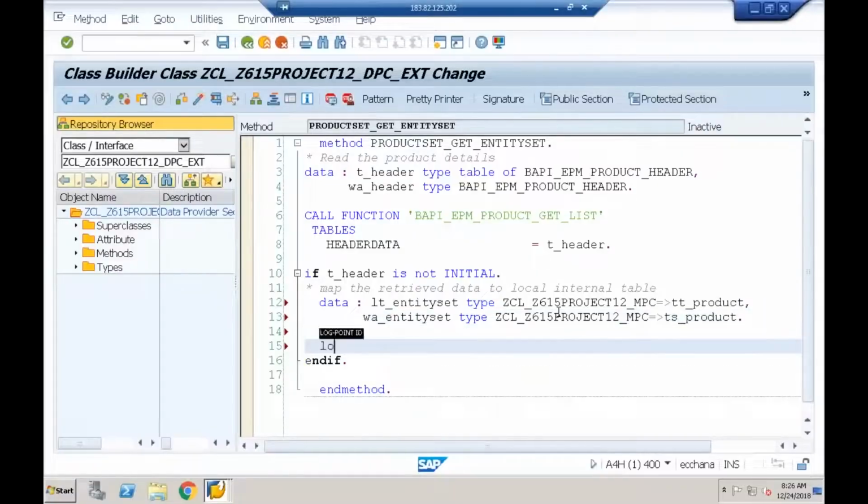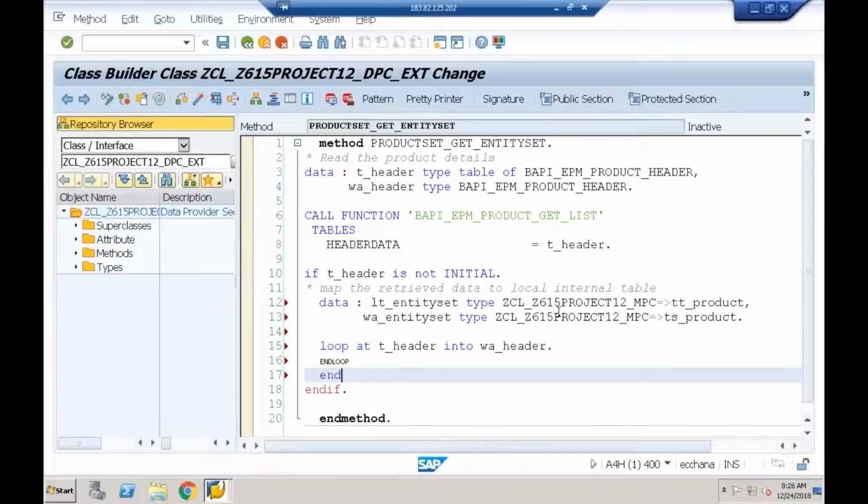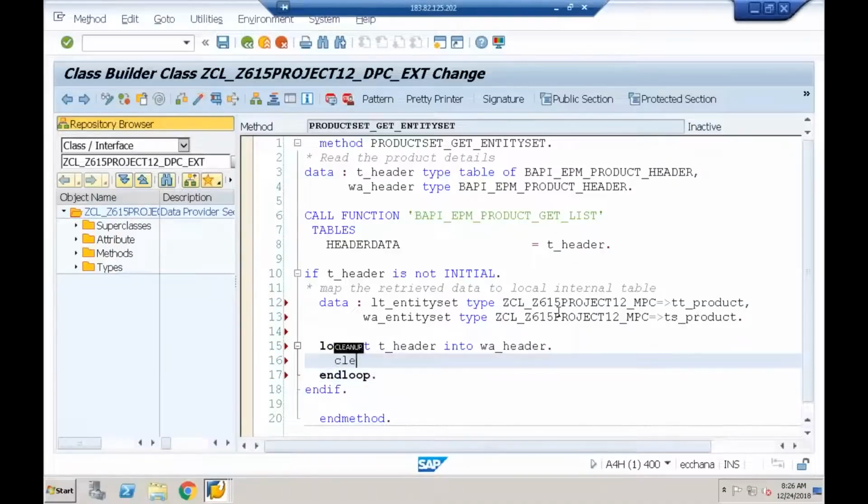So let me loop the internal table, loop at t_header into w_header. I cannot use move-corresponding because the field names are slightly different. So let me assign it manually. Clear w_entityset.